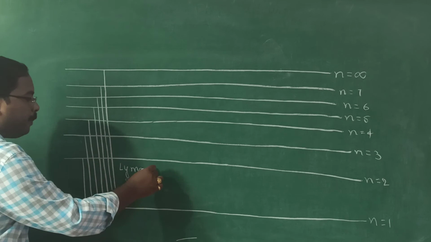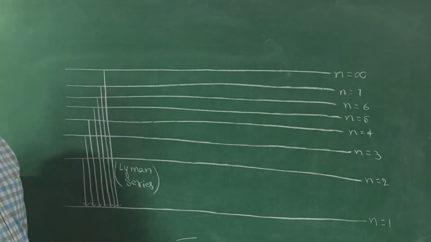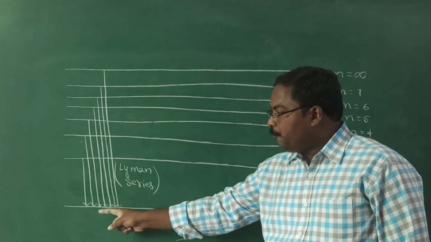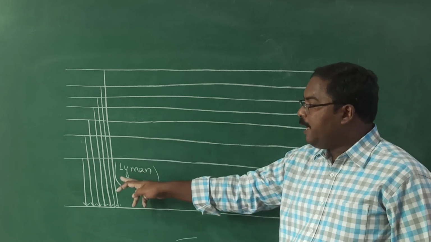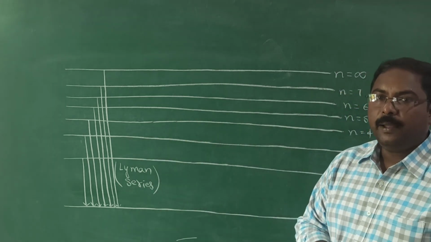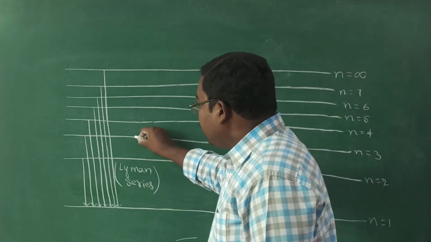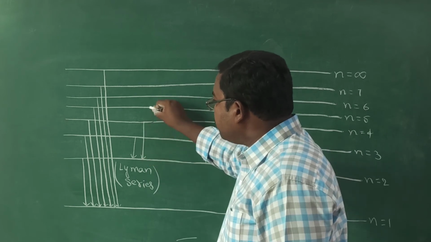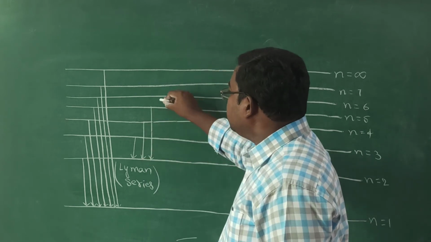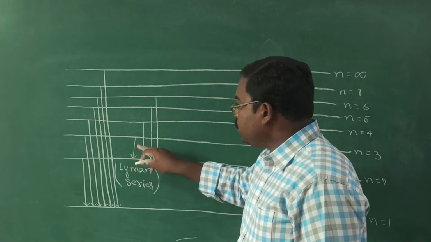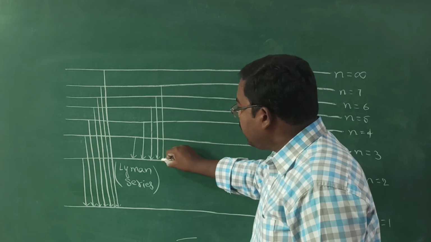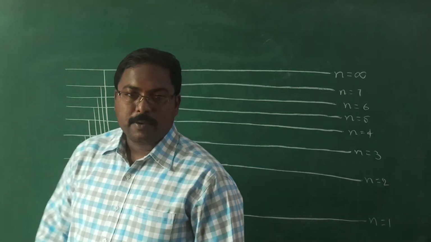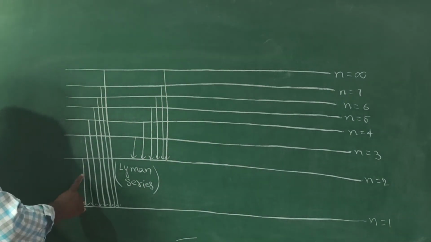Okay? So what is meant by the Lyman series? The spectral lines observed from any orbit to the first orbit are known as the Lyman series of spectral lines. Here, if the electron jumps from any orbit to the second orbit, see these spectral lines from 3 to 2, 4 to 2, like that, infinity to the second orbit. Okay? So what is the difference between the previous series and this series?